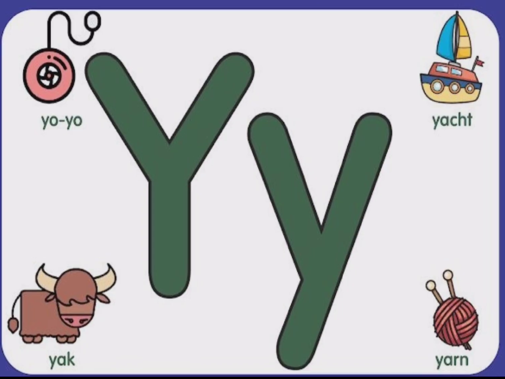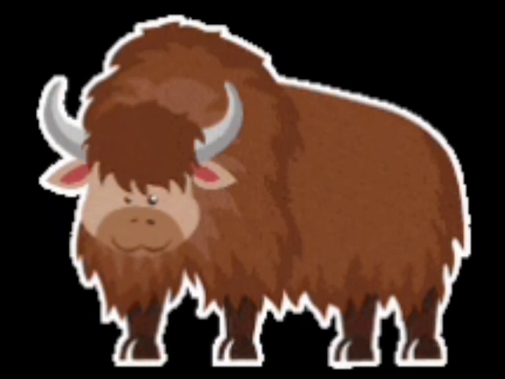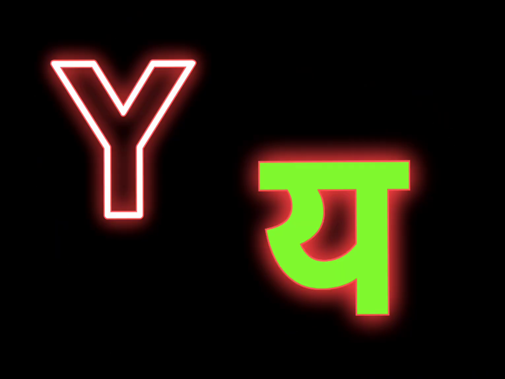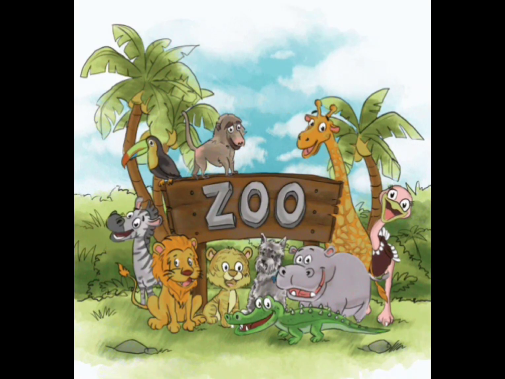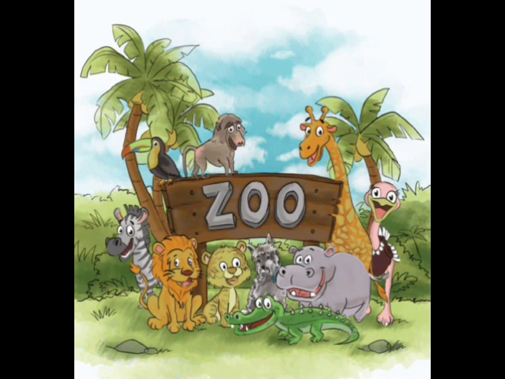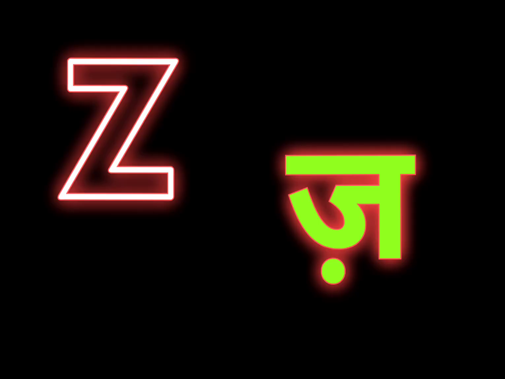Y for yak. Sound of Y is Y. Z for zoo. Sound of Z is Z.